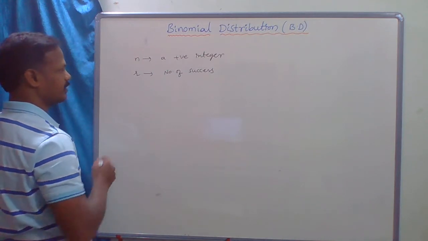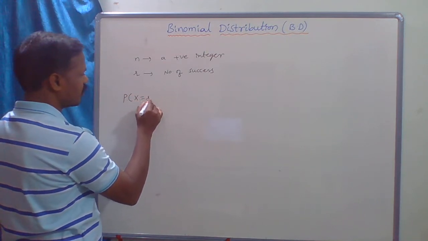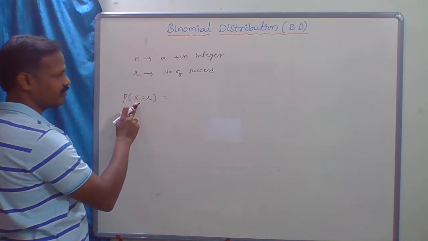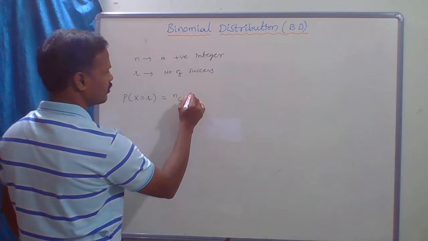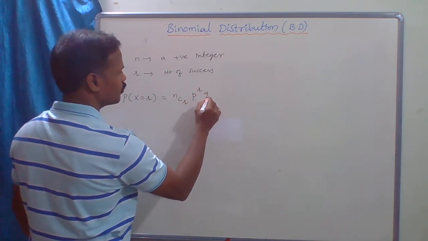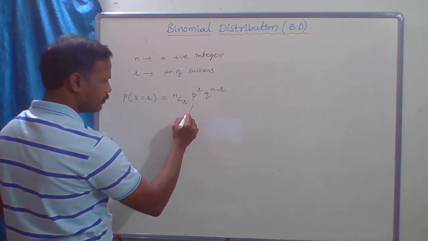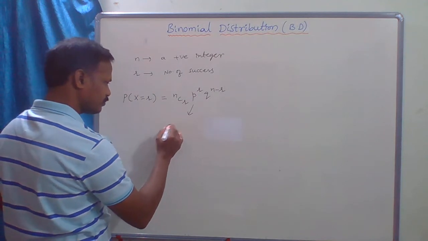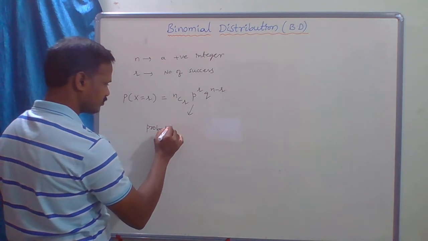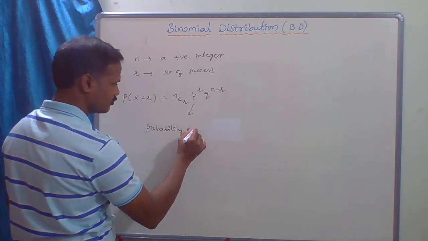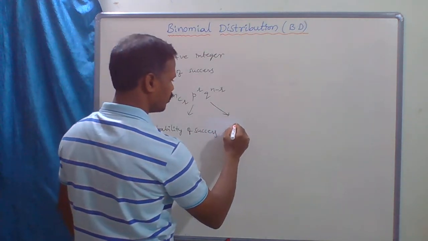In a random experiment, the probability of getting X equal to r, where X is the random variable, is nCr p power r q power n minus r. Here p is the probability of success and q is the probability of failure.